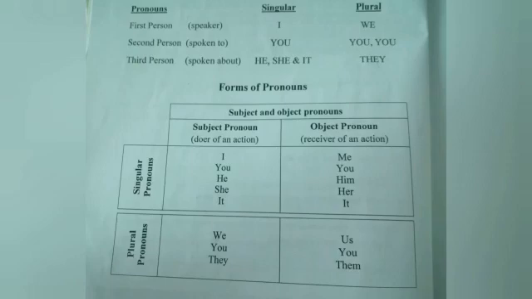Students, here is a chart that shows the subject pronoun and the object pronoun. You should know what is the subject pronoun. The doer of an action is called subject and the receiver of an action is called object. In singular pronouns, it is I, you, he, she, it. It is used as a subject pronoun in the sentence. And if it is in the sentence as object, its state will be like this.